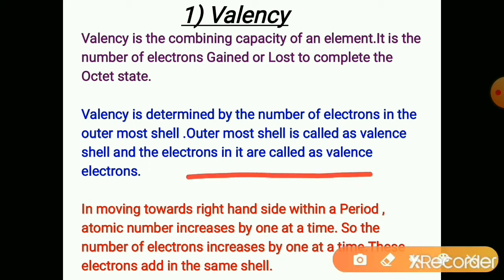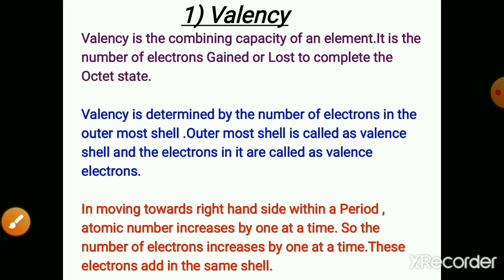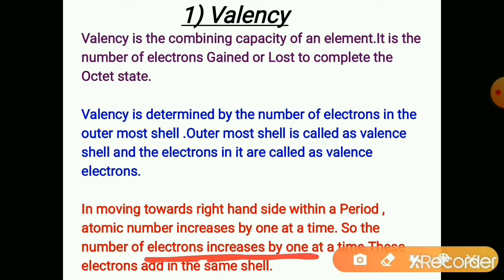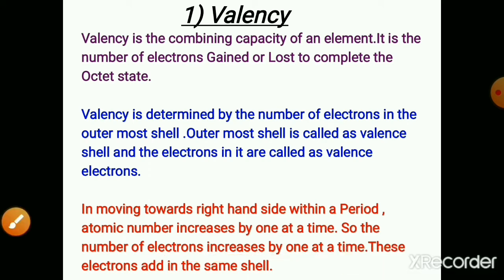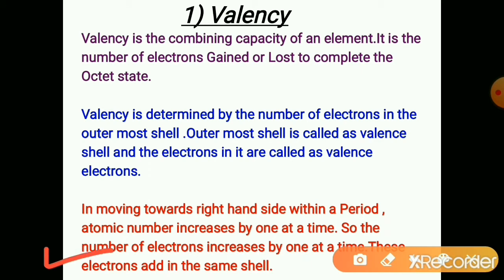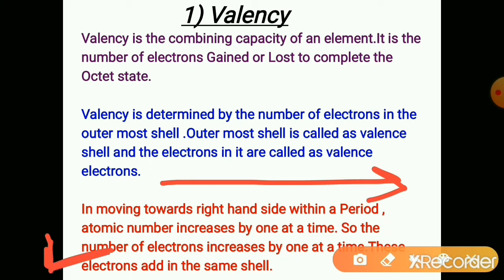Moving towards the right in a period in the periodic table, atomic number increases by 1 at a time. So the number of electrons also increases by 1 at a time. But these electrons add in the same shell. In a period, as we have just discussed, the same shell gets filled up successively.